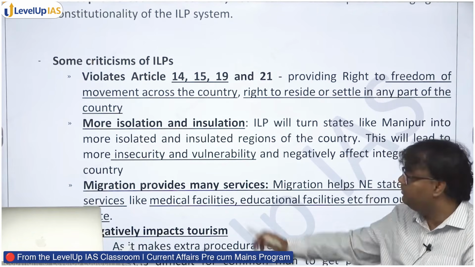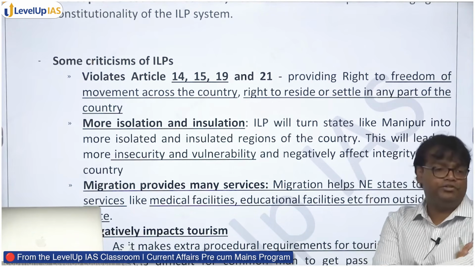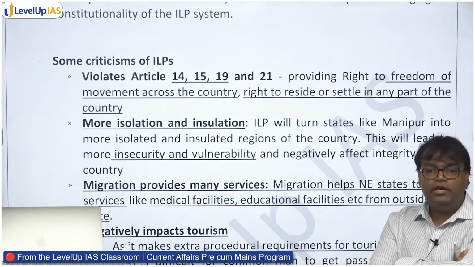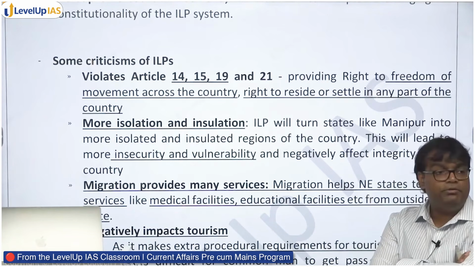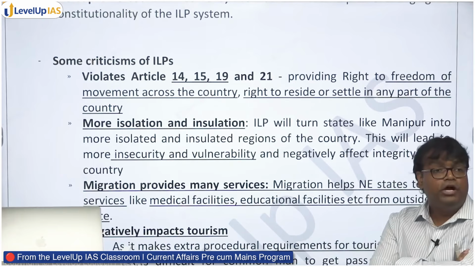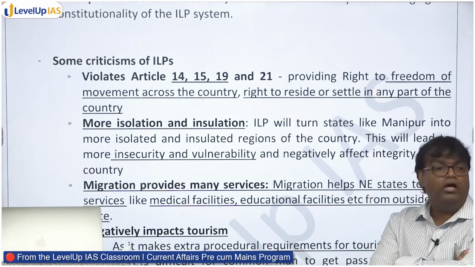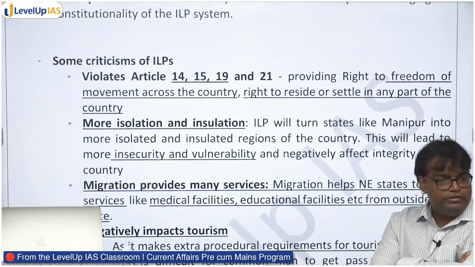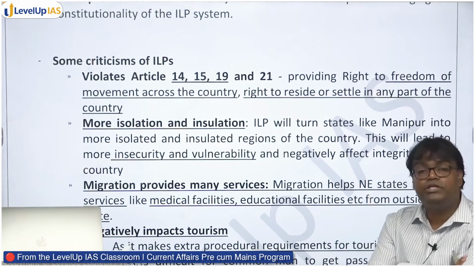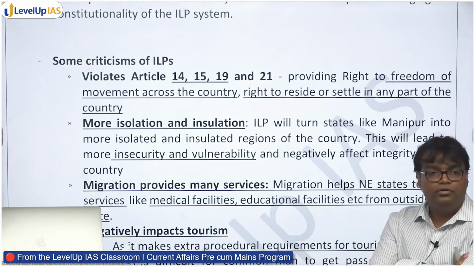Another criticism that is made is migration provides many services, especially in northeastern states. Because of migration, a lot of teachers may be available, a lot of doctors may be available, a lot of engineers may be available, which the state may not be able to produce itself. Those advantages are gone.